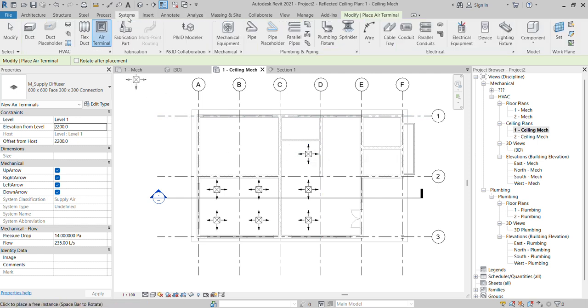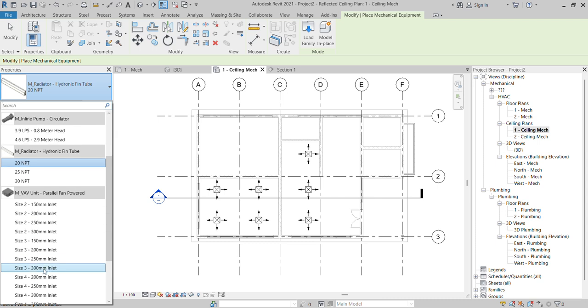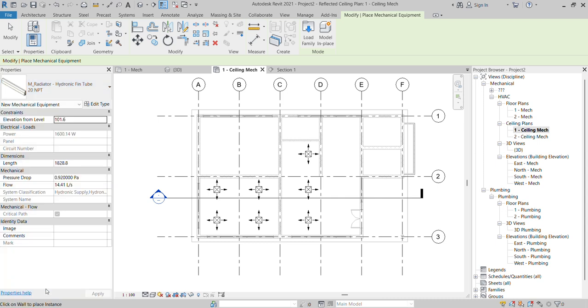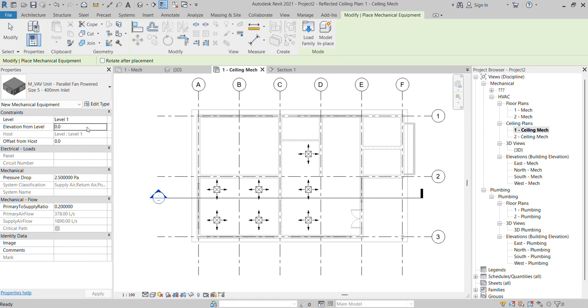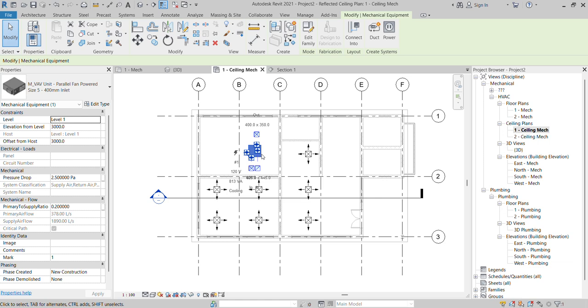After that I can go back to system and choose mechanical equipment. I can choose VAV. I put it in the elevation 3000. For example, I will keep somewhere here, right? So you can just place somewhere.